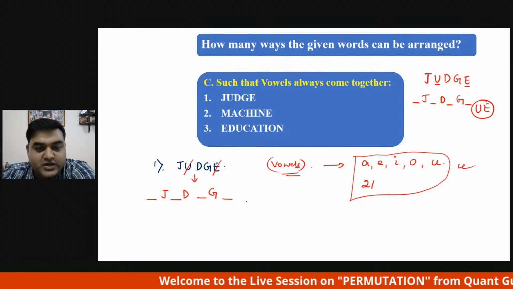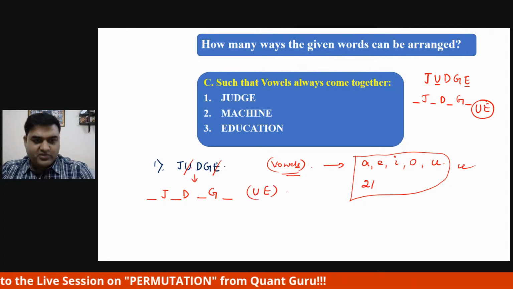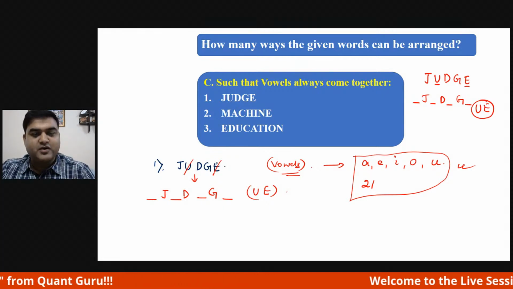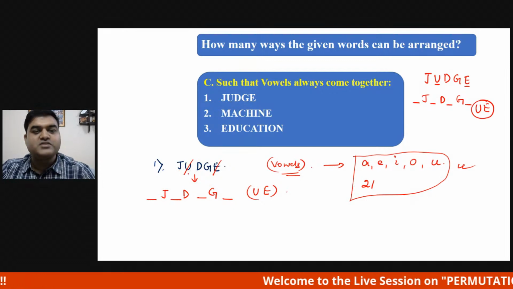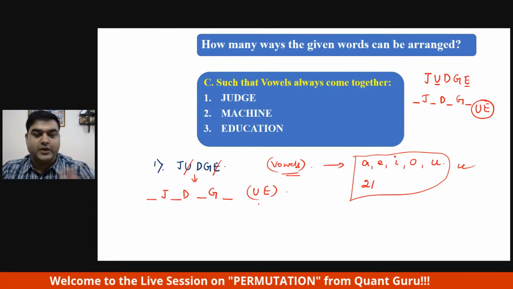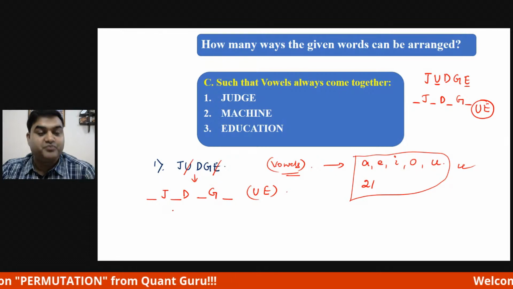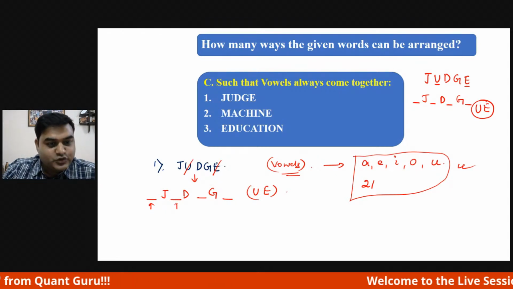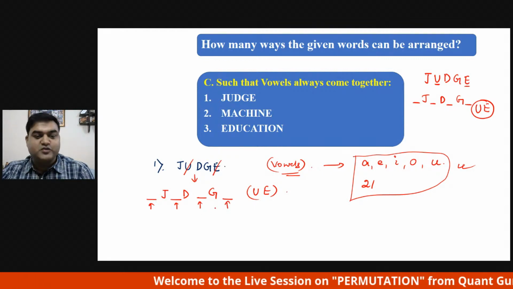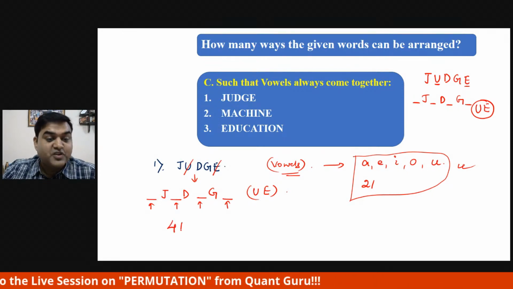Okay, U and E I will write like this. So step one: write down the question, identify the vowels, cut the vowels. Then write down the remaining consonants, the letters left in the word, giving one space between them. Now how many places can U and E occupy? One place, two place, three place, four place. Only one of these four places it can take. So how many ways? This can go four factorial ways, right?